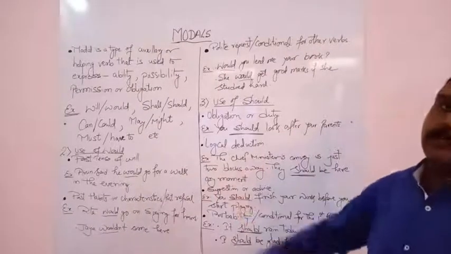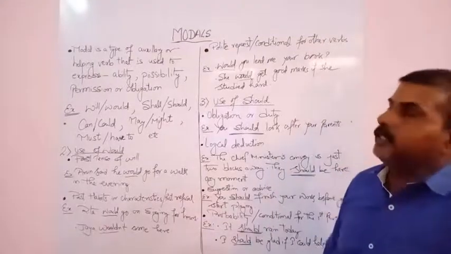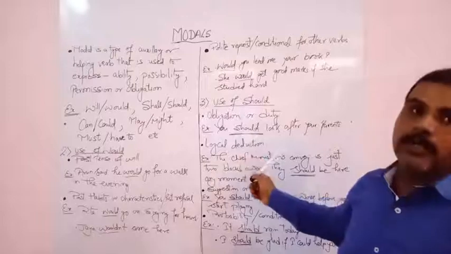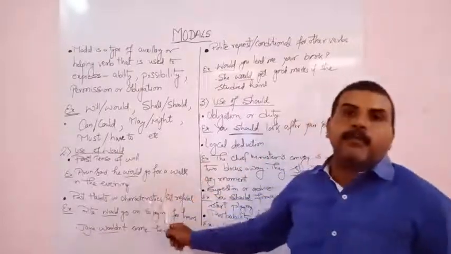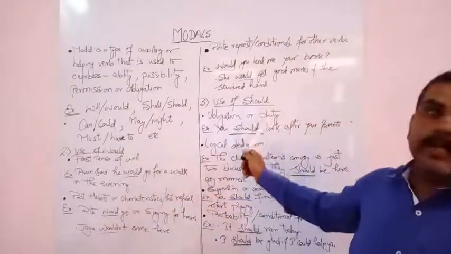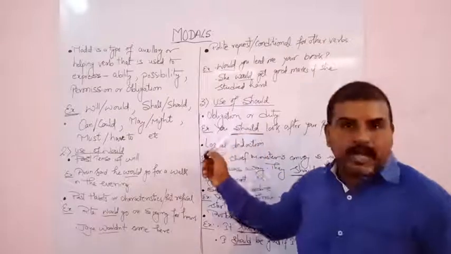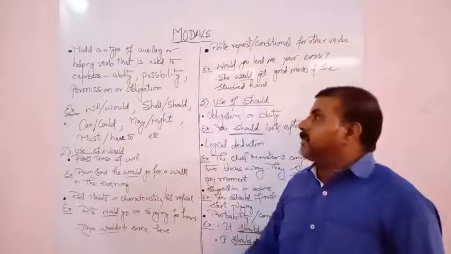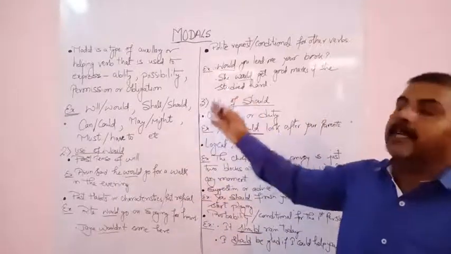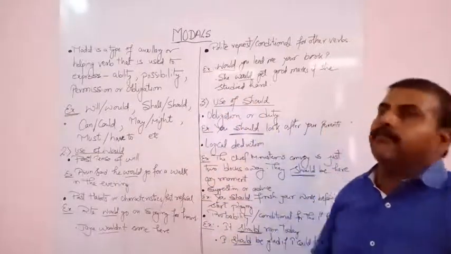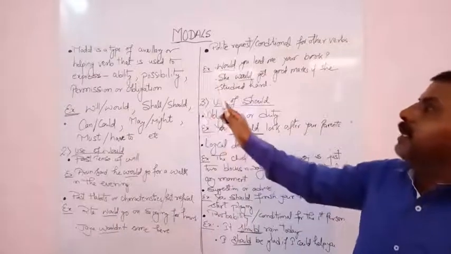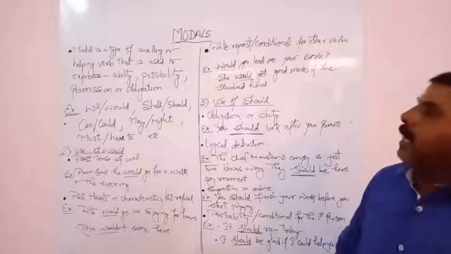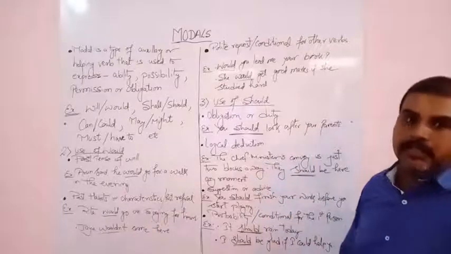So in this video we have studied the use of would and the use of should. Would is the past form of will and should is the past form of shall. A modal is just an auxiliary verb or helping verb that expresses ability, possibility, permission or obligation, and all these denote future action.